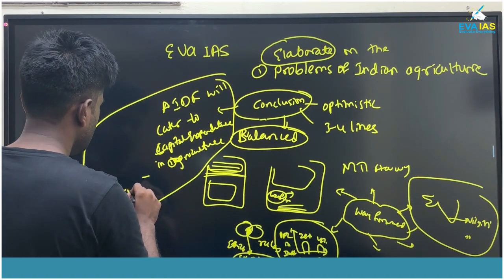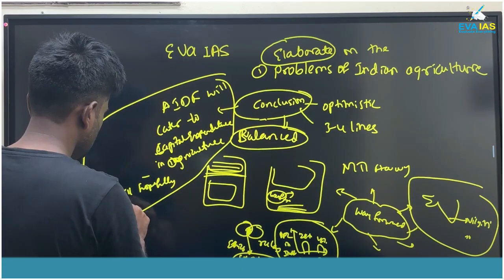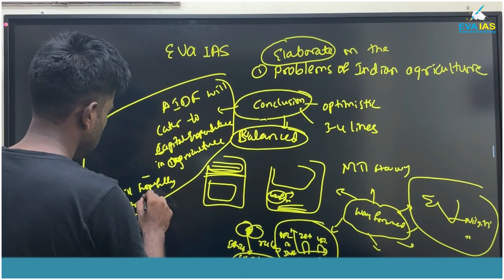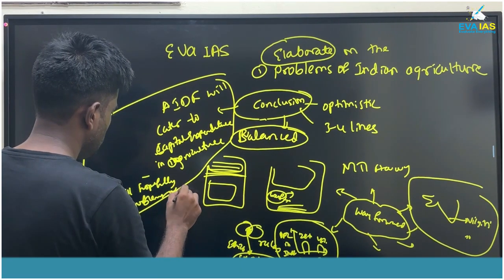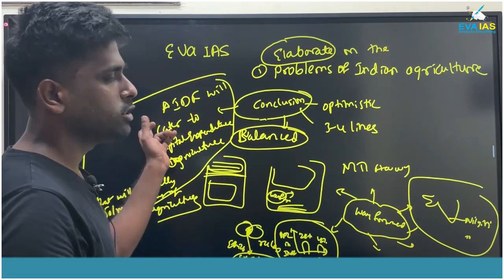That will hopefully solve the problems of agriculture. See, this is how you have concluded.